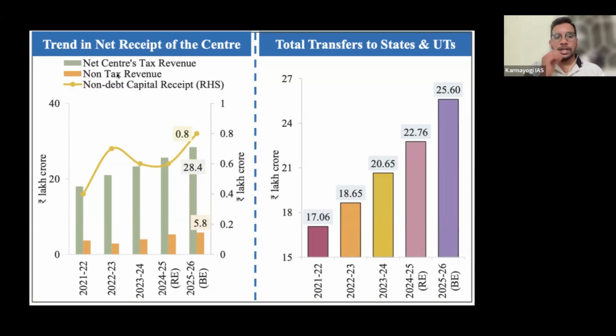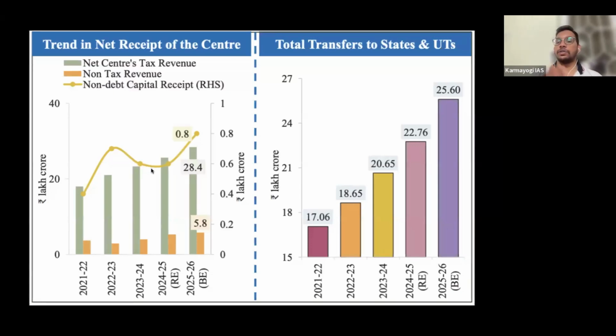Okay, let's come back. Net receipts, whatever the government receipts are. This green color one is tax receipt. So the government's net tax revenue is 28.4 lakh crores. Then net non-tax revenue is 5.8 lakh crores. And non-debt capital receipt is 0.8 lakh crores, that means 80,000 crores. Through disinvestment, the government has got only 80,000 crores. Okay. So if you see the trend, net center tax revenue is consistently jumping. This will be asked in the exam.